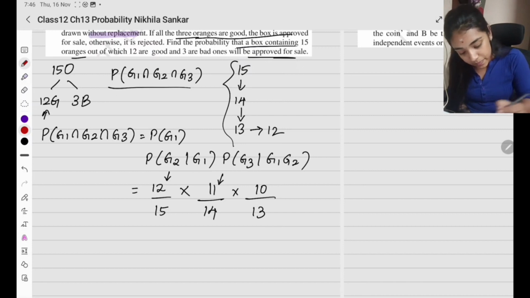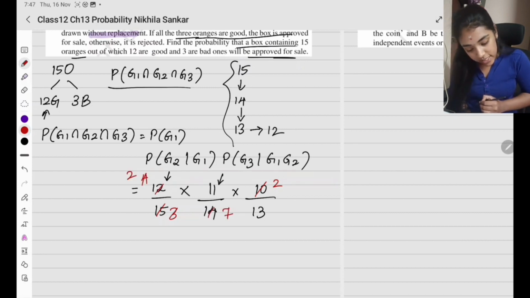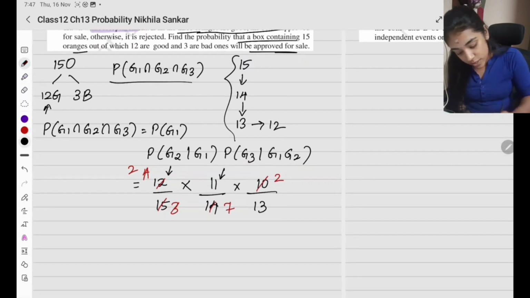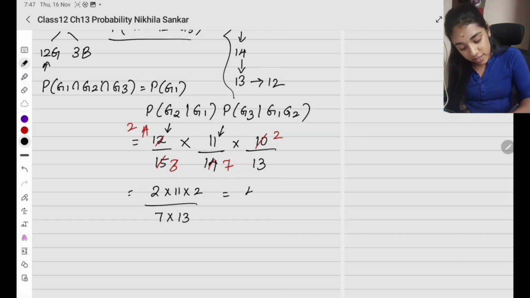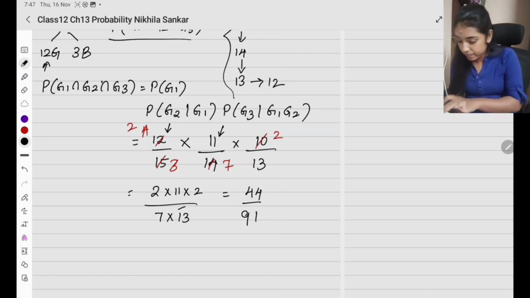So, what will I be left with? I have 5 2s are 10, 5 3s are 15, 3 4s are 12, then 2 7s are 14. What else can I cancel? Nothing else. So what is my numerator? 2 into 11 into 2 divided by 7 into 13. So 2 2s are 4, 4 11s are 44 divided by 7 3s are 21, 2 7 1s are 7, 8, 9. 44 divided by 91.